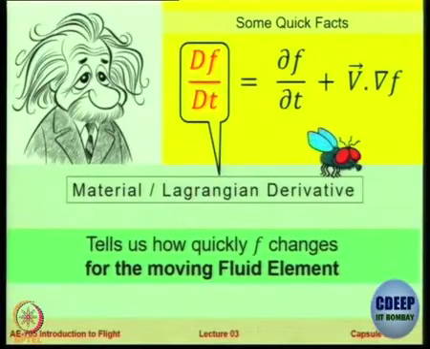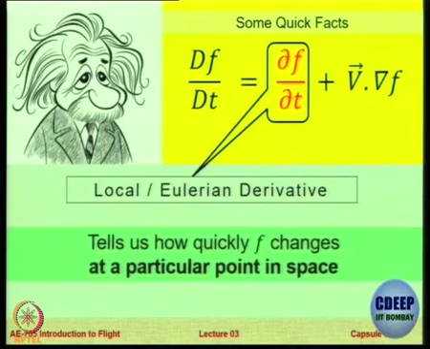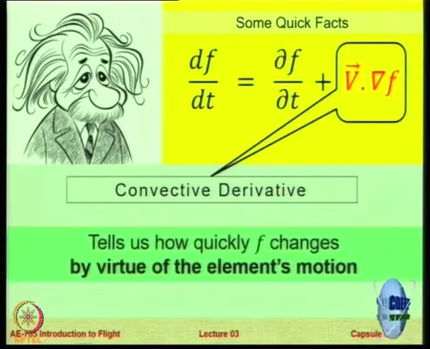What it tells us is how quickly this field function f changes for the moving element. So this is the total story. The partial derivative or the local derivative, Eulerian derivative, tells you at a particular place what is happening, because it is a function of only time at a particular place. And the convective derivative tells you by virtue of the element's motion how f is changing.